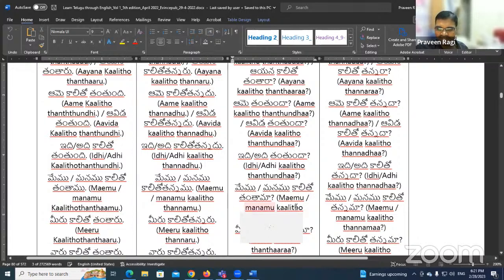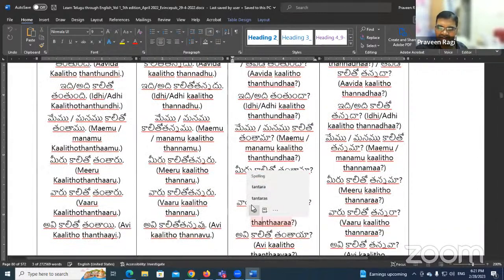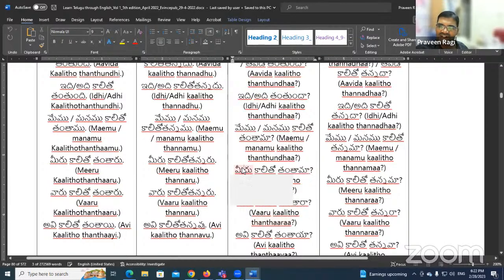Avi kalito tantaya. That is the last one, Andy. While I make the correction, we can discuss the next form. You can look at the side, because I'm trying to make the correction here. Since this is a very long document, it is taking time to load and make the correction. But it's okay, let me try. Meanwhile, you just observe the conjugation, Andy. Tannada or tannana. It is conjugating like that.